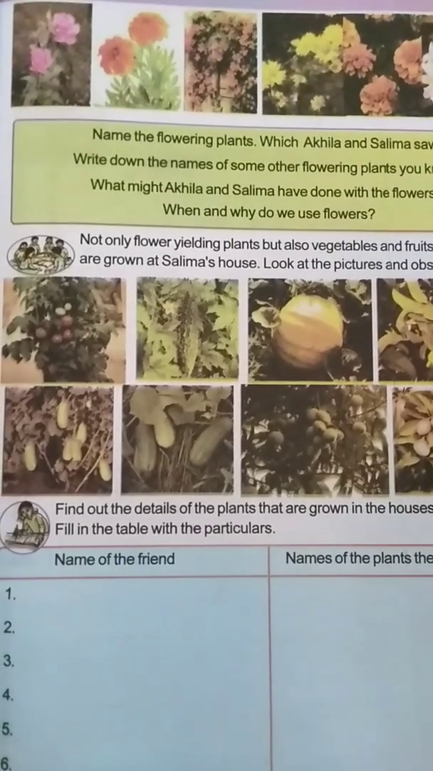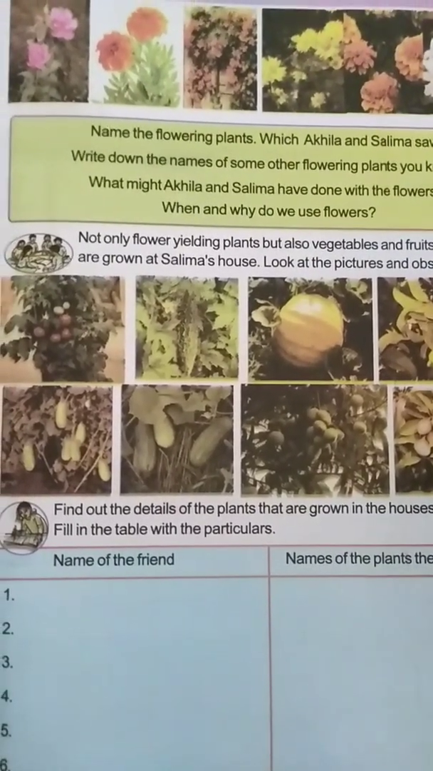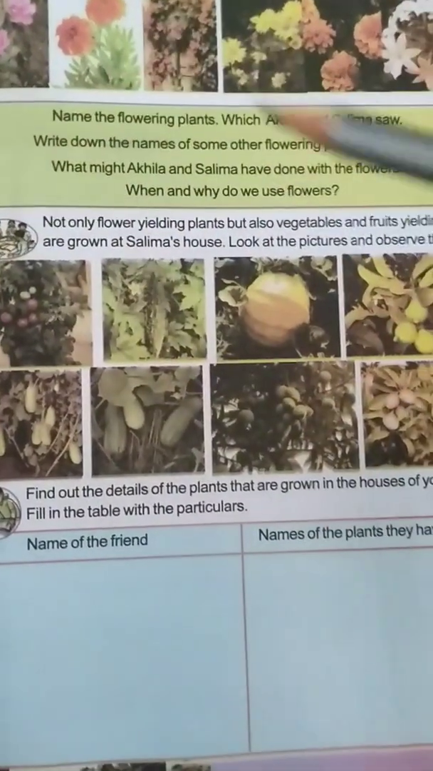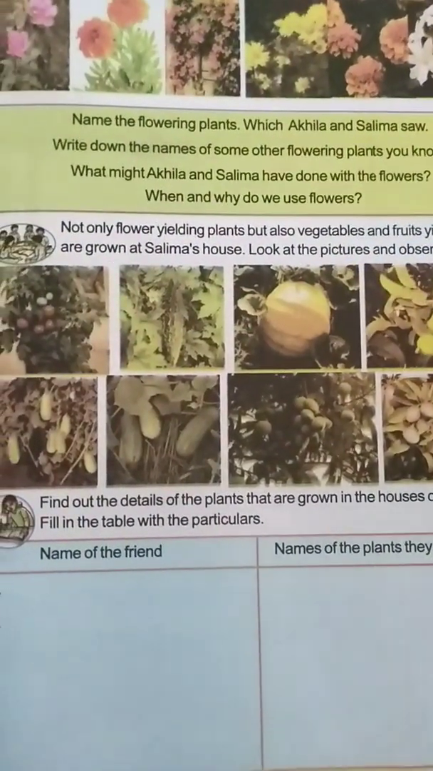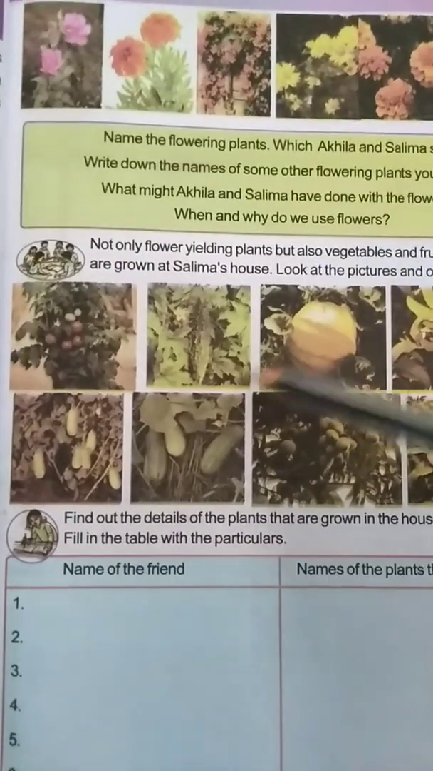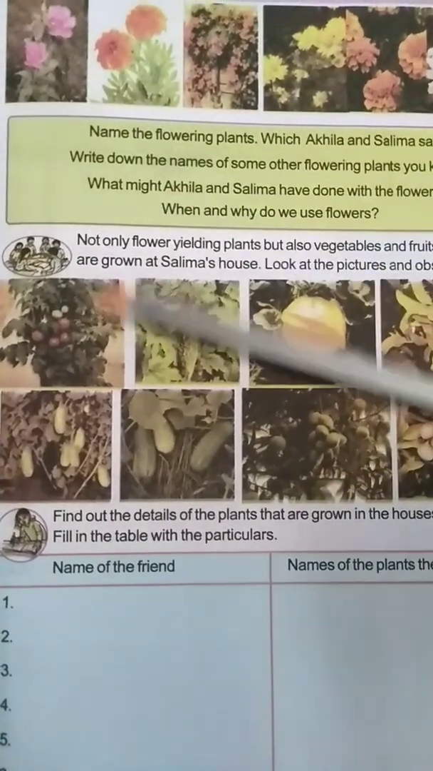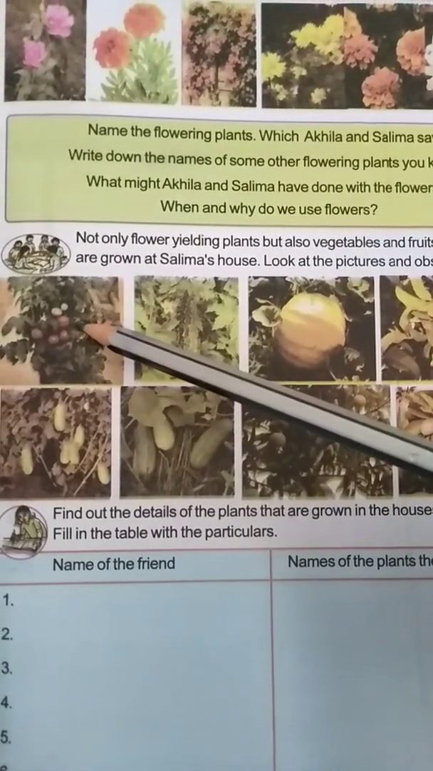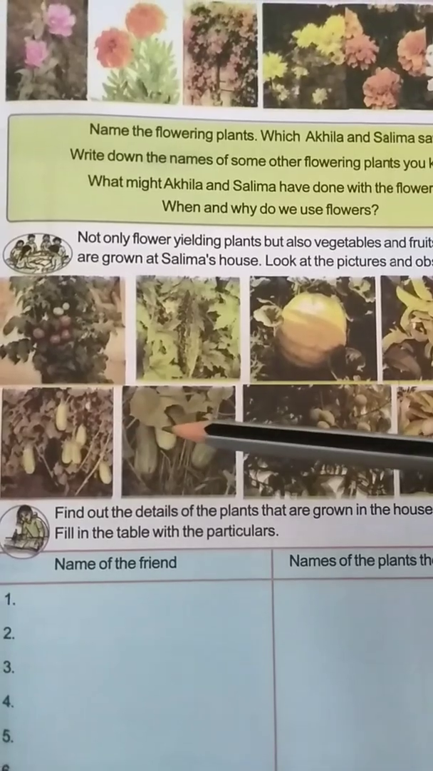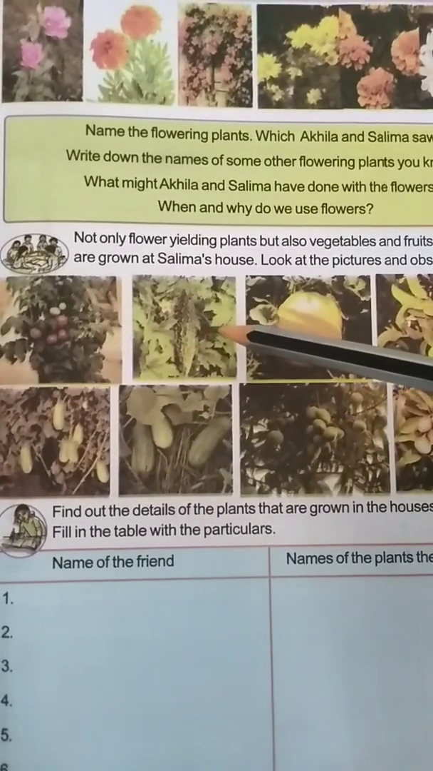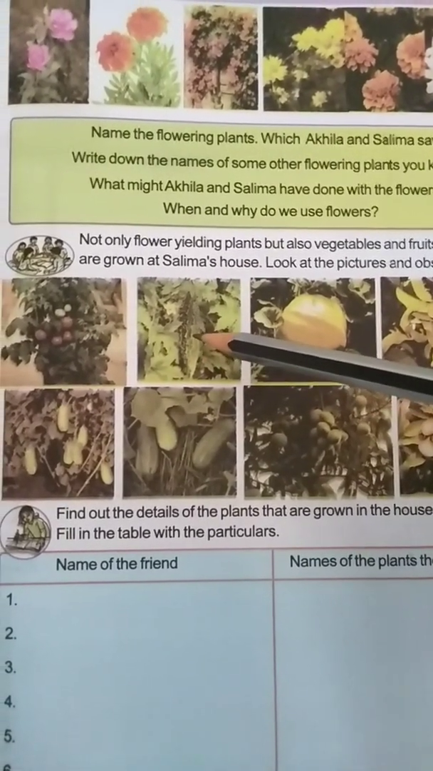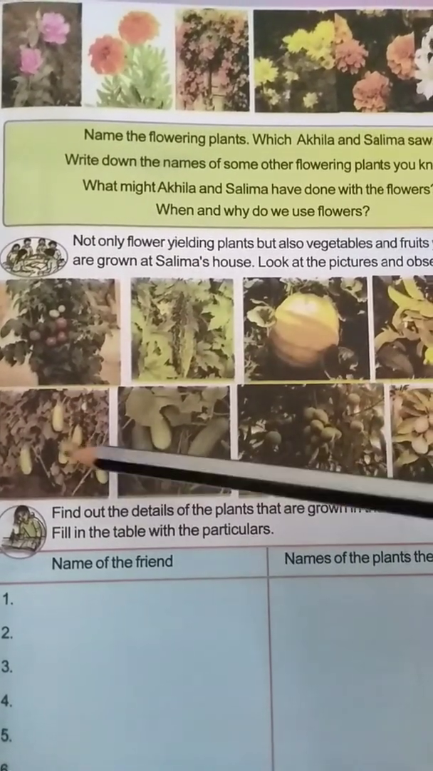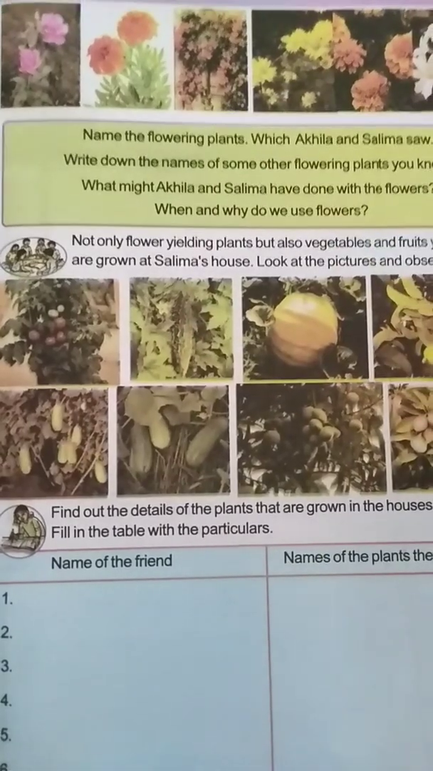Okay, children, so by this what did we understand? There are different flowering plants and vegetables and fruits. Now see here in the picture, these tomatoes have grown on the plant. But see here, these cucumbers and bottle gourd are hanging. Why? See, this is a plant and these are called climbers. Do you know what climbers means?